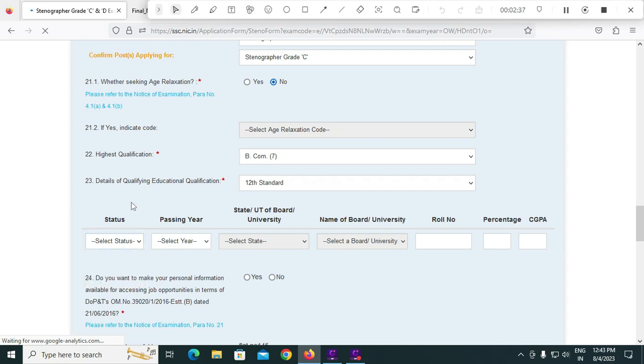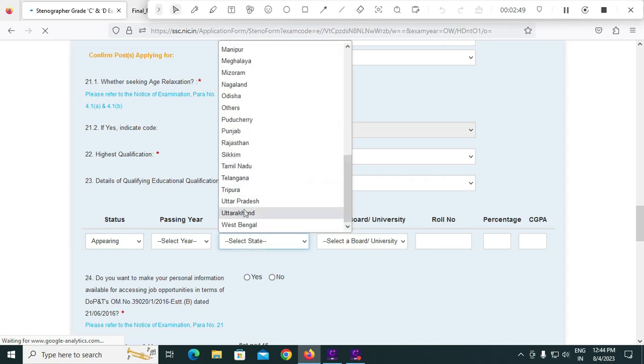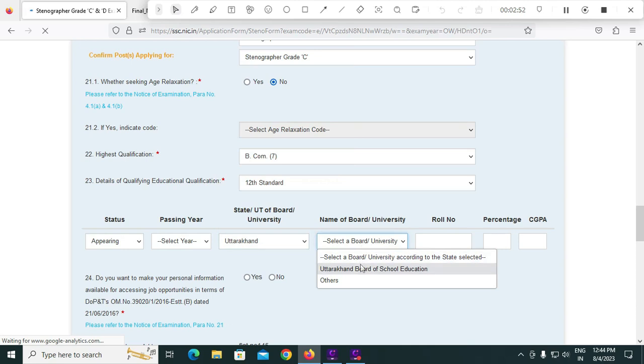Otherwise, if you have appeared for the examination and are waiting for results in 2023, then select appearing. So that you have to enter only the state of examination and the board only. You don't need to enter roll number, percentage, CGPA.